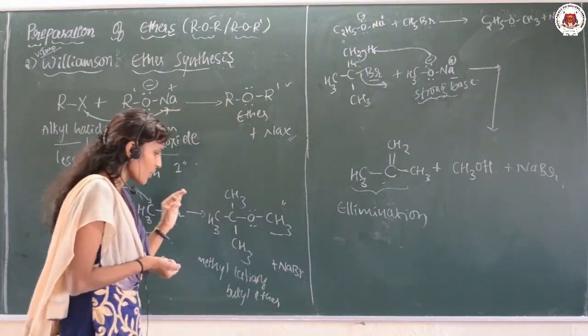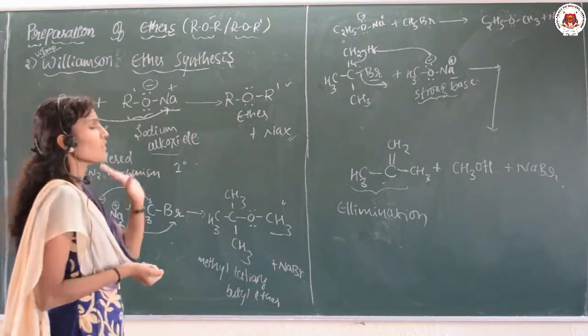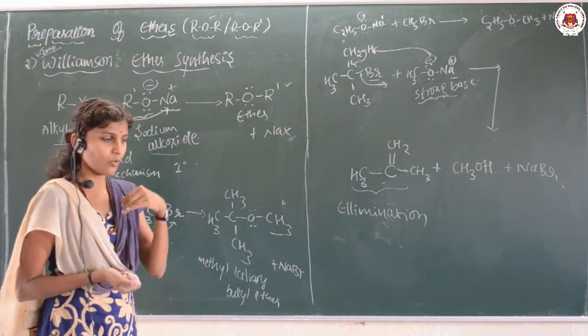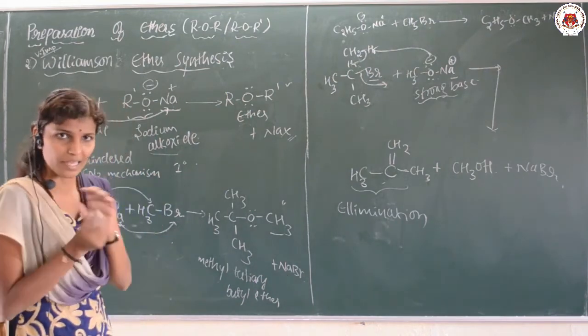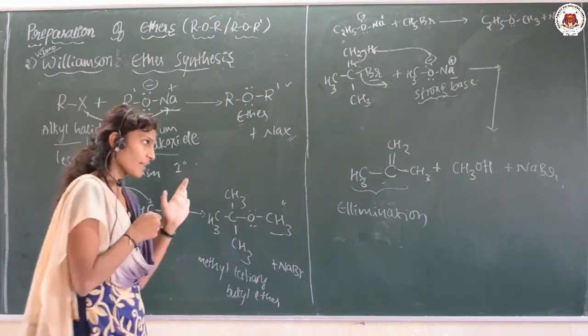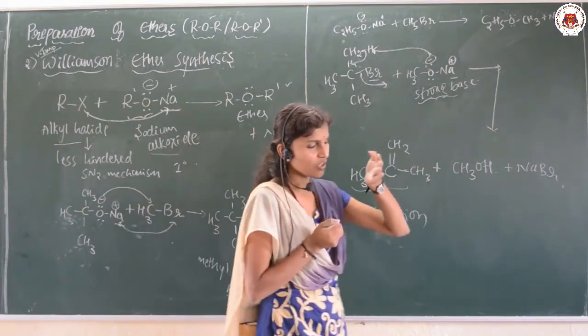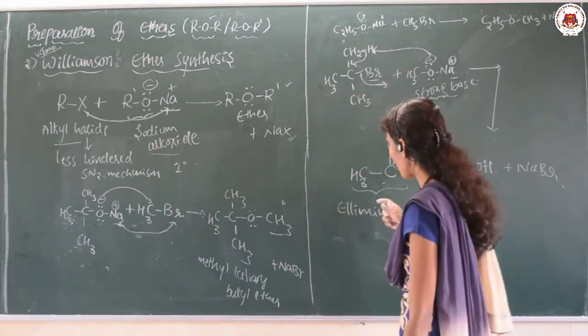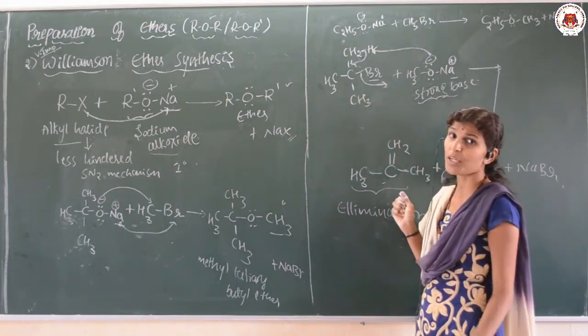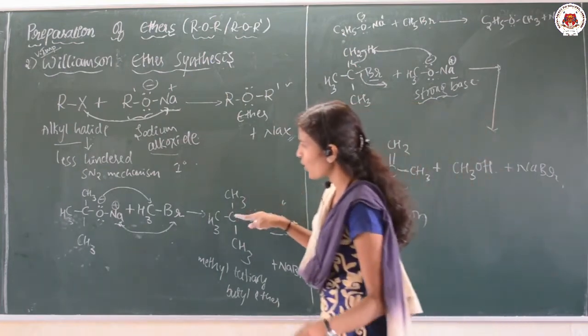So the Williamson ether synthesis method gives the best result for the primary alkyl halide. Suppose you take a secondary or tertiary one, there is no ether formation; it undergoes an elimination reaction, and an alkene is formed. So this is very important.